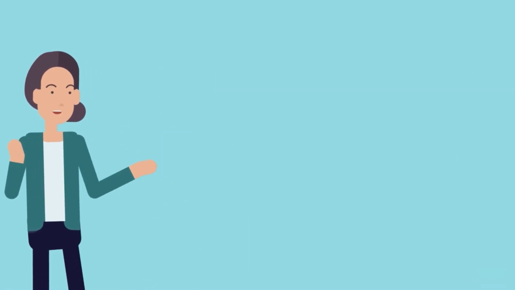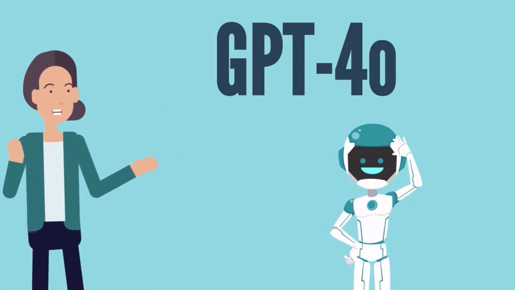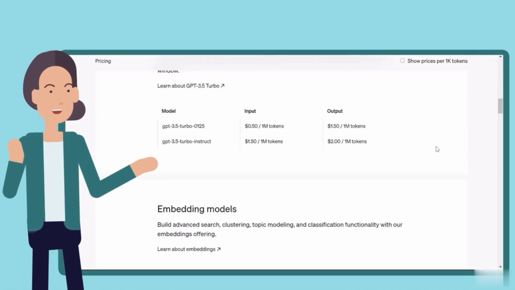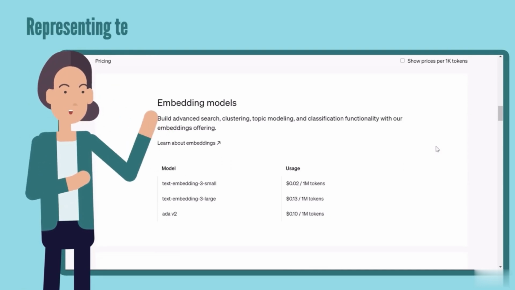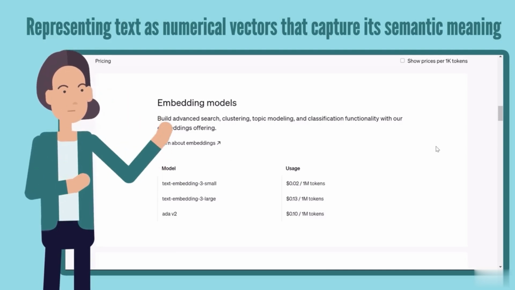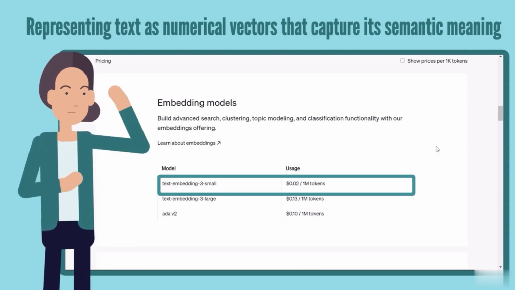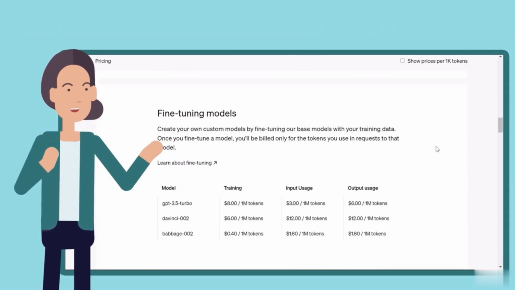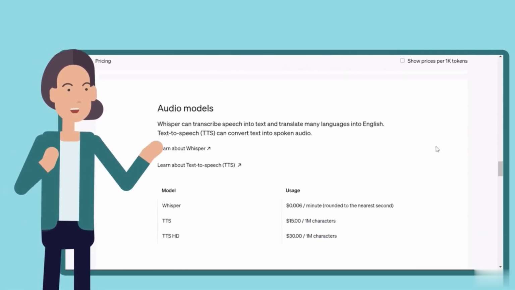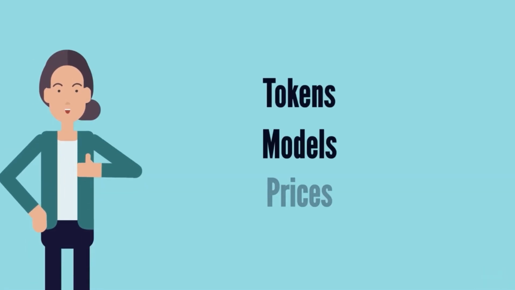In the practical part of this course, we'll be using the GPT-4 model, but you're welcome to insert any model you like. It'll be as easy as changing a single string in the code. Okay. Next, we'll see the available embedding models representing text as numerical vectors that capture its semantic meaning. We'll discuss this topic in depth later in the course. We'll use the first embedding model on the list, Text Embedding 3 Small. Towards the end of the page, we find OpenAI's fine-tuning, image, and audio models, which are all outside the scope of this course. With that, we conclude our discussion on tokens, models, and prices.